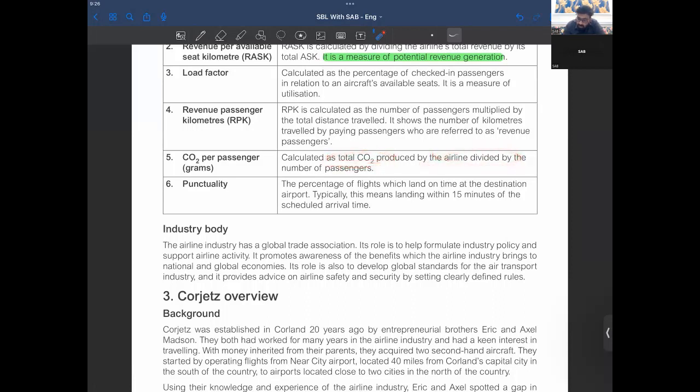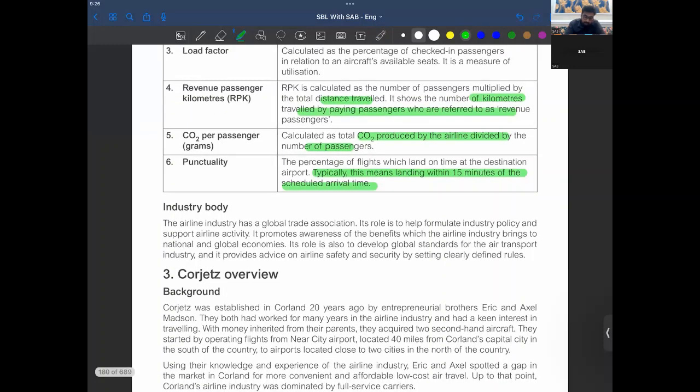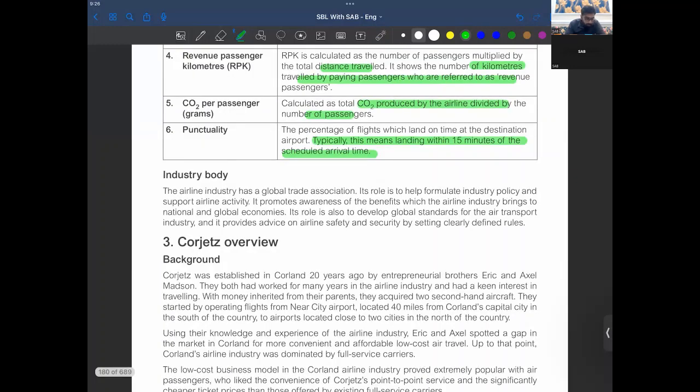Then there is the percentage of flights which land on time at the destination airport. Typically, this means landing within 15 minutes of the scheduled arrival time. So these are your KPIs here, right?